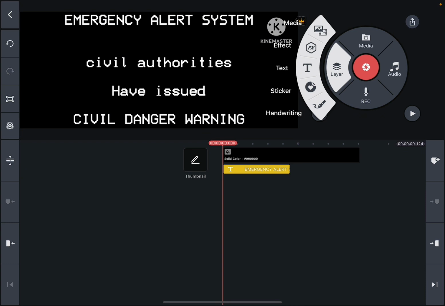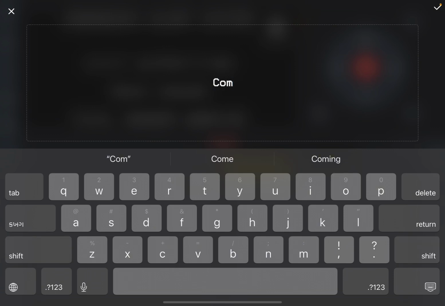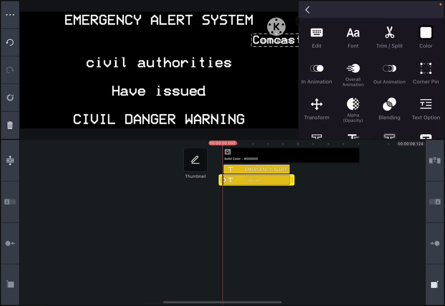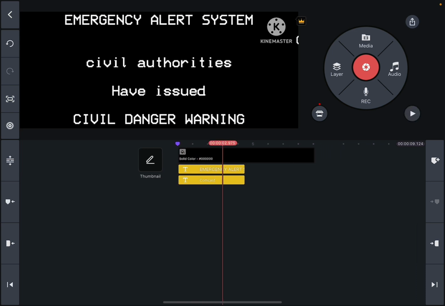What you're going to do next is add another text and then type whatever you want. So I'm just going to go ahead and type Comcast so it's faster. So what you want to do is add this in front and this in front.